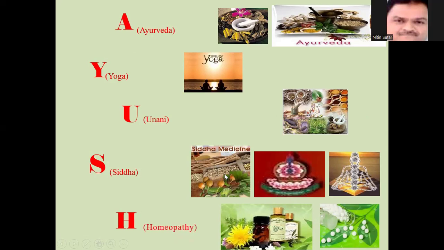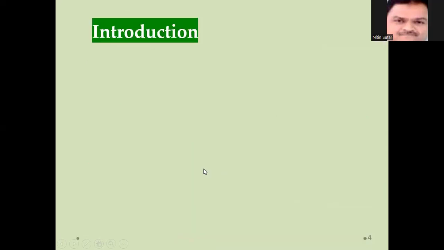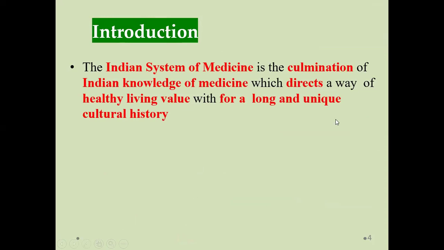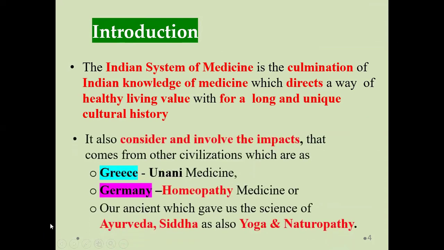So now let's see the introduction. The Indian system of medicine is an accumulation of different varieties of medicines, where people from different countries came and brought their systems of medicine along with them. The main purpose of this system of medicine is to have a healthy life for a long period of time.